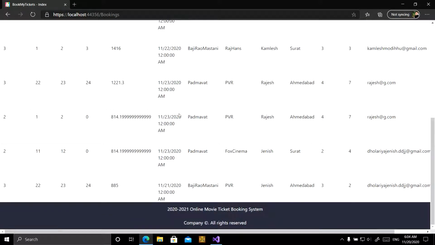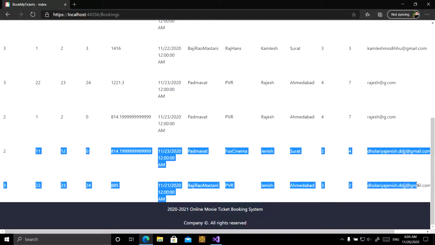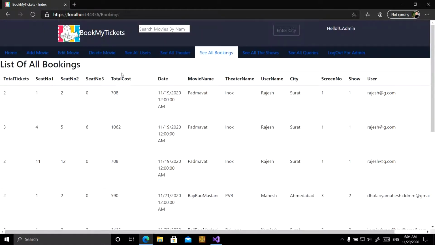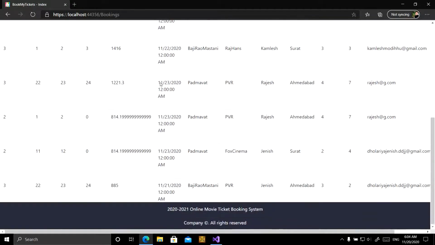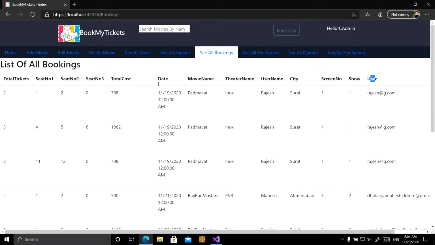Now recently we have booked tickets for Padmavat and Bajirao, at Fox Cinema and PVR, seat numbers 11, 12, 22, 23. These two we have done recently, but admin can see all the booked tickets' details, like total tickets, seat number, total cost, date, movie name, theater name, username, city, screen number, show, users. All the details are available for the admin.